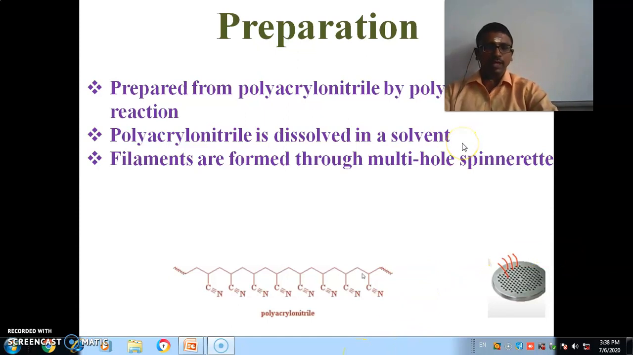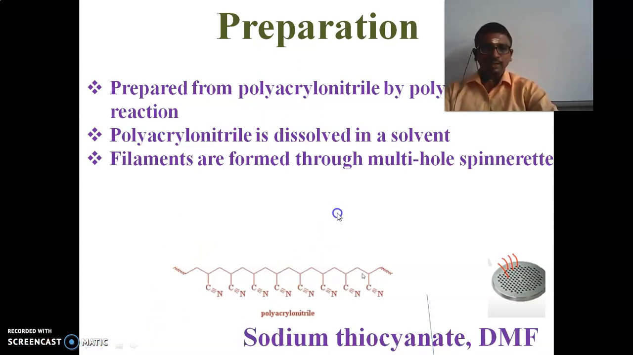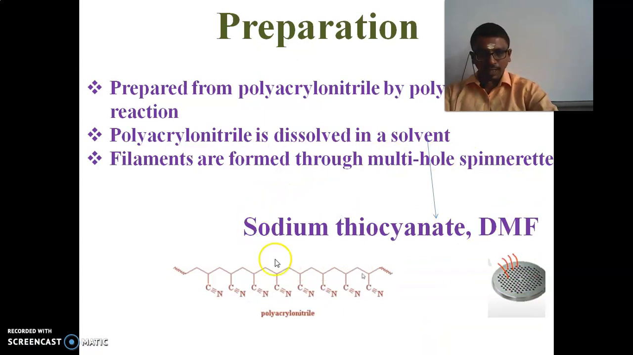So first we have to prepare the monomer, that is acrylonitrile. From that acrylonitrile we can get the polyacrylonitrile compound, and that polyacrylonitrile compound is dissolved in a solvent. So what solvents can be used? We can use sodium thiocyanate and DMF, that is dimethyl formamide. We can use the sodium thiocyanate and dimethyl formamide solvent. And further,